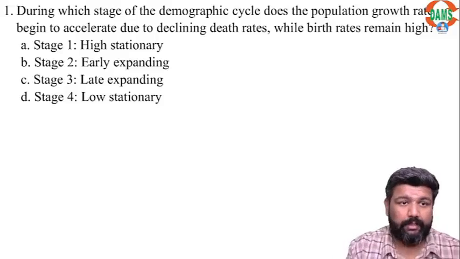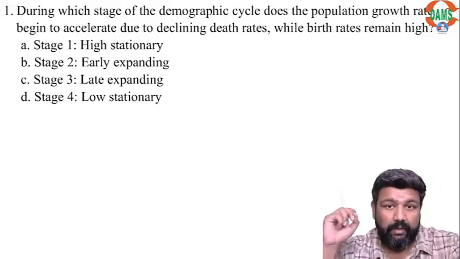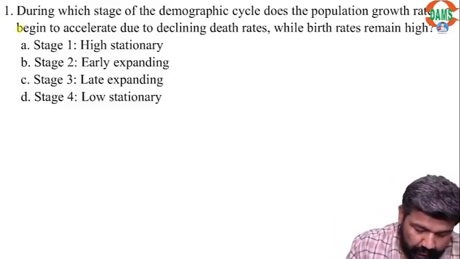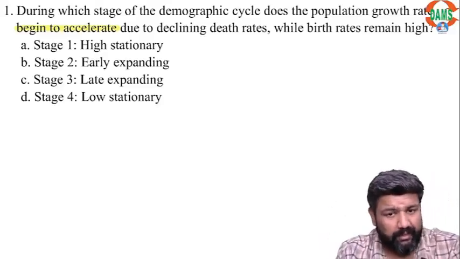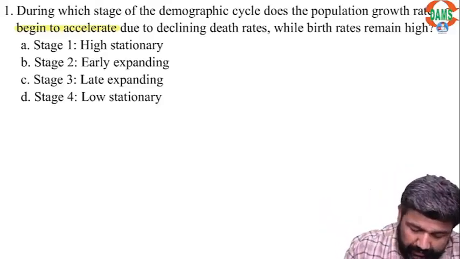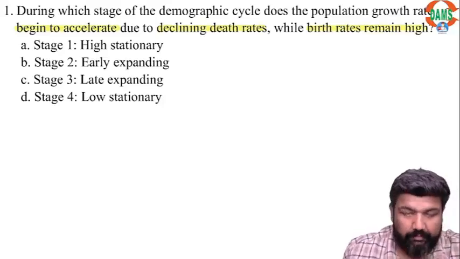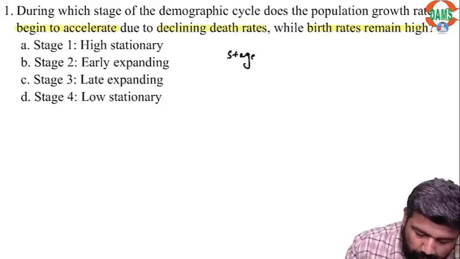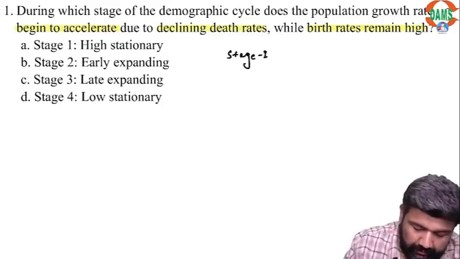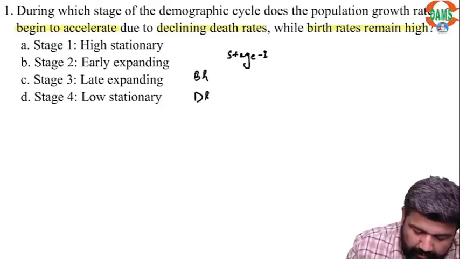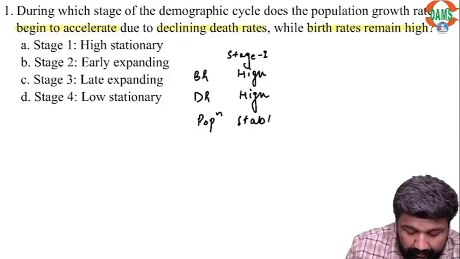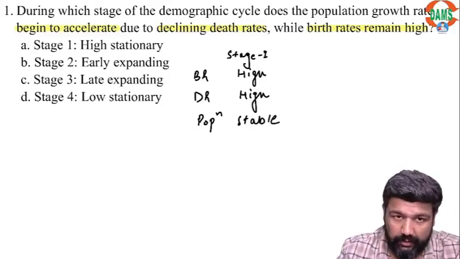Question number 1: during which stage of the demographic cycle does population growth rate begin to accelerate? Population begins to accelerate because of declining death rate while birth rate remains high. In stage 1 of the demographic cycle, birth rate is high and death rate is high, but the population is stable. It does not increase, it does not decrease.